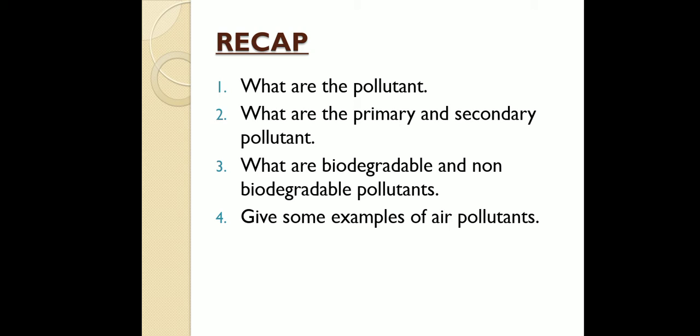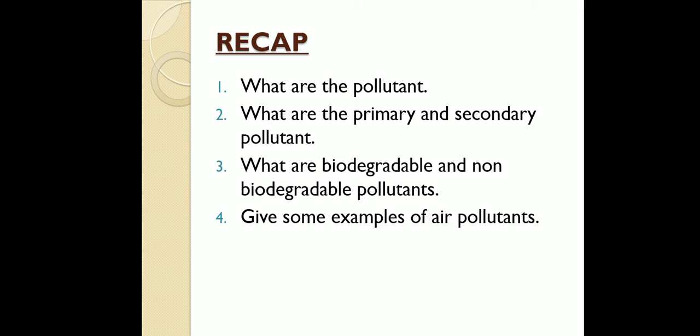This is not delivered from the source itself. Only sulfur dioxide is released into the air, and this sulfur dioxide reacts with the oxygen present in the air and forms sulfur trioxide, or the sulfur dioxide reacts with the moisture of the air and forms sulfuric acid. It is also known as a secondary pollutant.